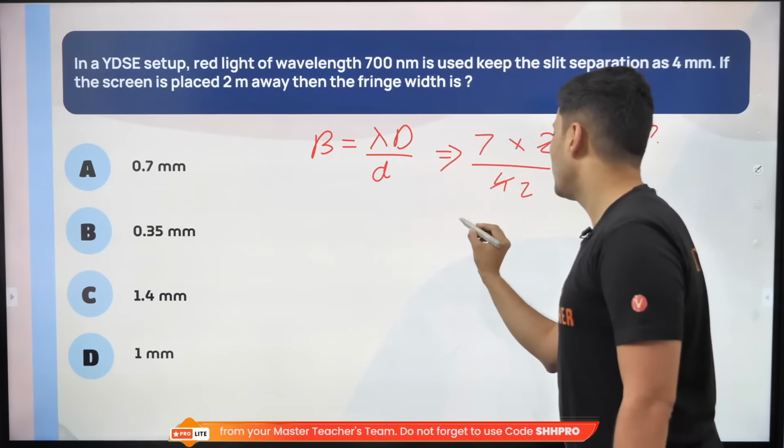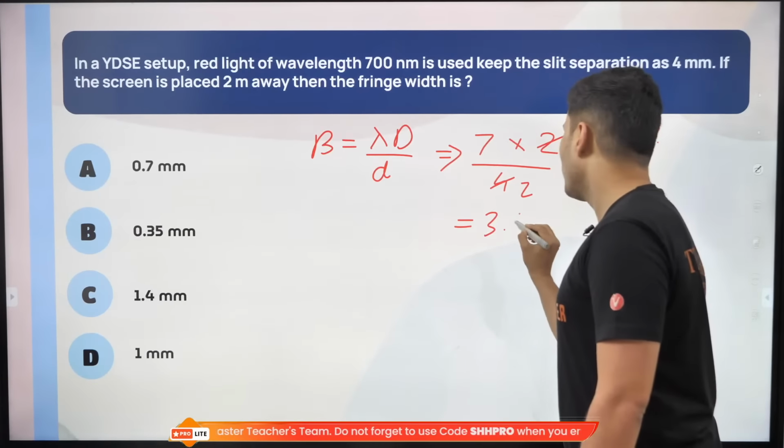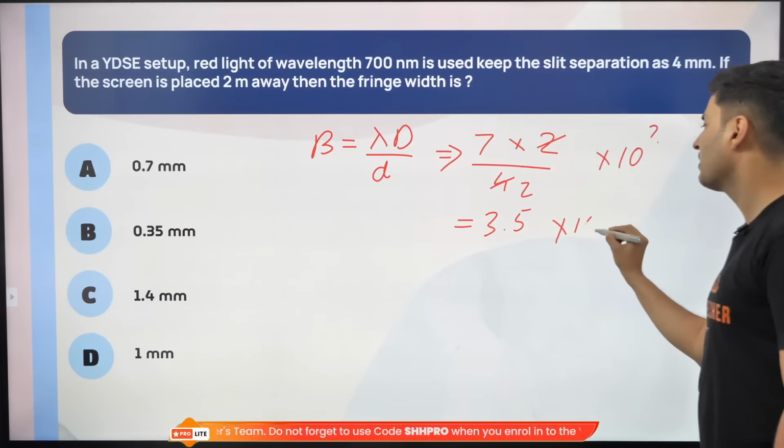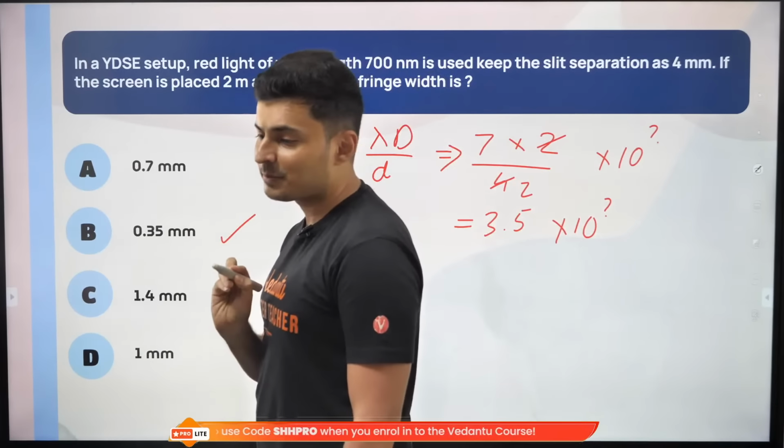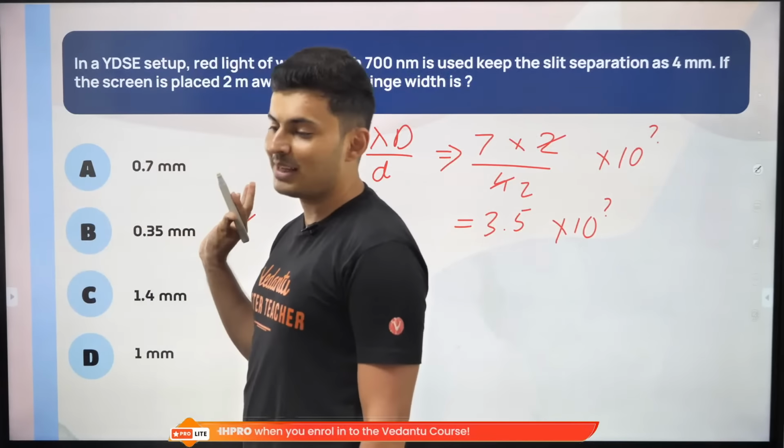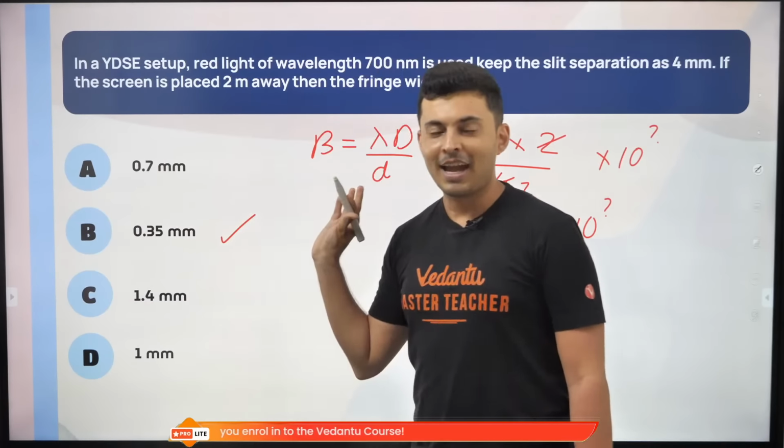This will become 2.7 by 2, which is nothing but 3.5 into 10 to the power something. Forget that 10 to the power. Answer should be B. That's all. Answer should be B.